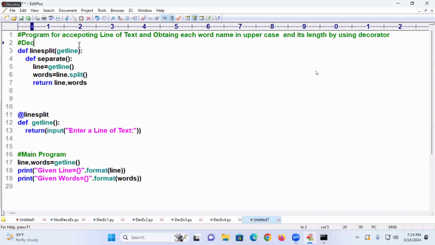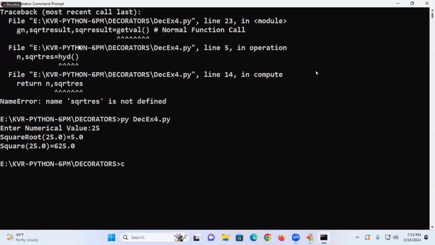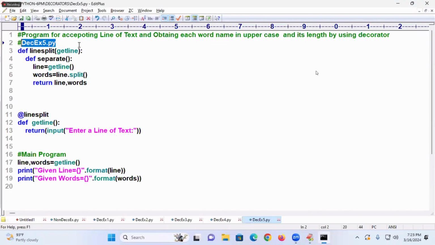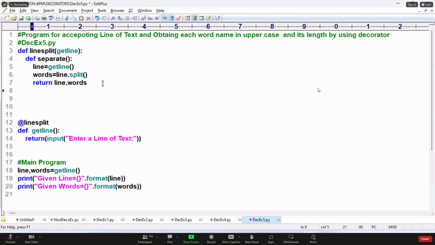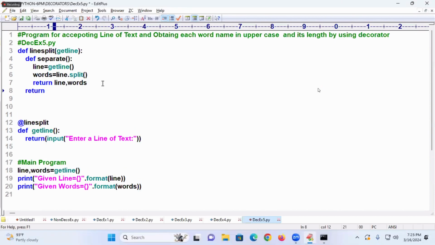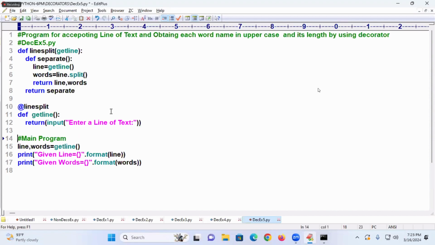So here, see guys, decorator example 5.py. Written inner function name. Correct. You are correct. Written what? Separate. Separate only. Okay. Perfect. You are getting the knowledge.